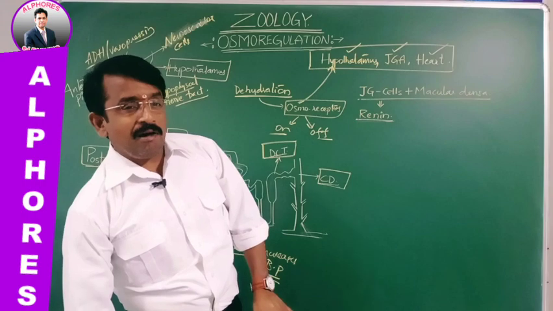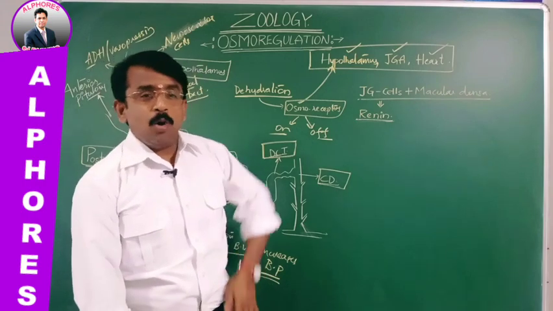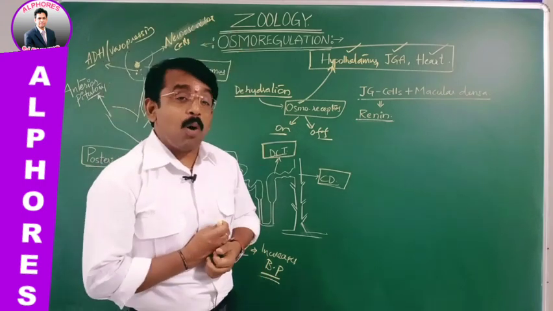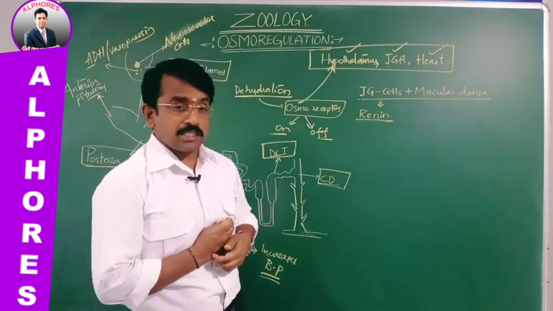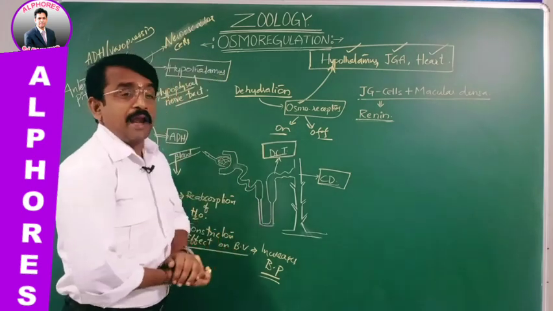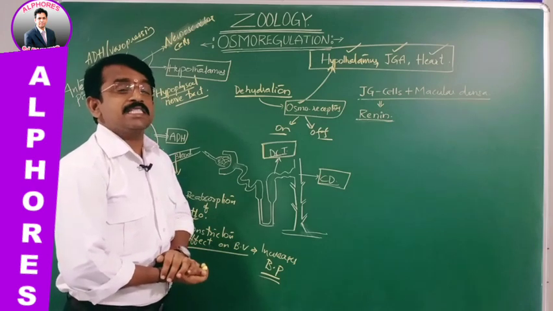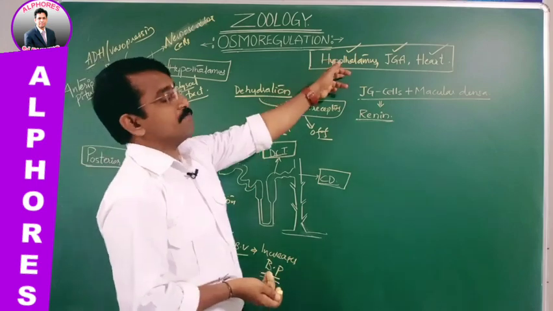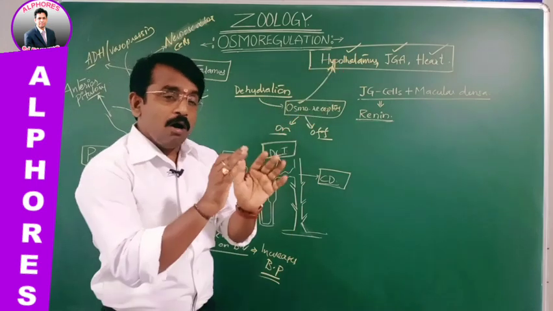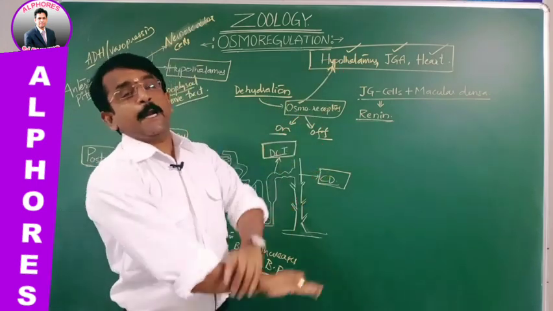When water levels are low, ADH is more. This is how the ADH maintains the water content in the body by the influence of the hypothalamus. This is how osmoregulation is maintained.